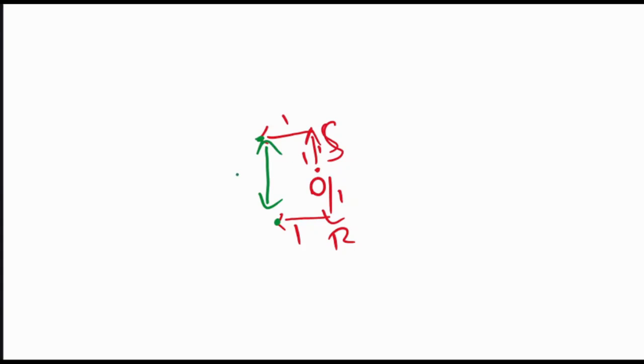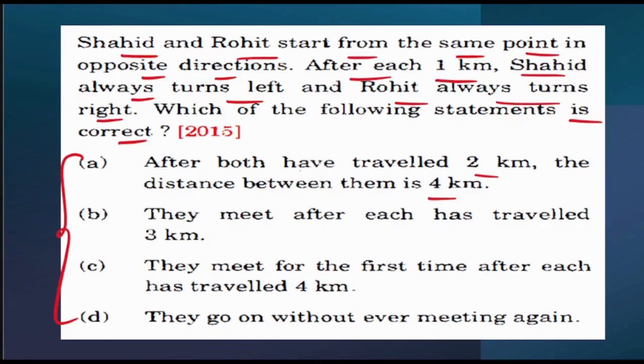1 kilometer plus 1 kilometer, which is 2 kilometer. But they are saying that after both have traveled 2 kilometer, the distance between them is 4 kilometer. That means this statement is not correct. Let's see the next statement.